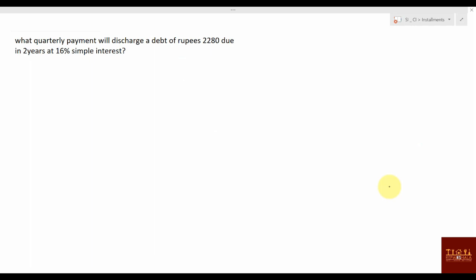What quarterly payment will discharge a debt of rupees 2280 due in 2 years? Okay, quarterly payment. So in 1 year, how many quarterly payments are there? 4. So in 2 years, how many quarterly payments will there be? Can you say 8? 8 cycles, right? n will be cycles. Rate of interest will be 16% for 1 year. So for 3 months it will be 4%, for 1 cycle it will be 4.